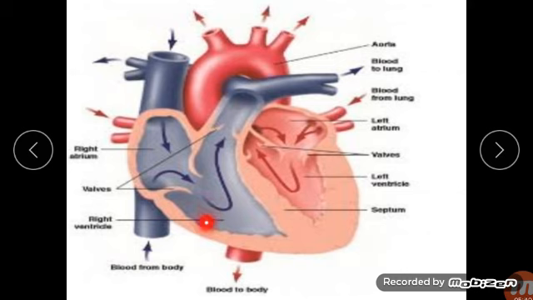The right ventricle in turn pumps the deoxygenated blood to the pulmonary artery. The pulmonary artery carries this deoxygenated blood from the heart to the lungs.